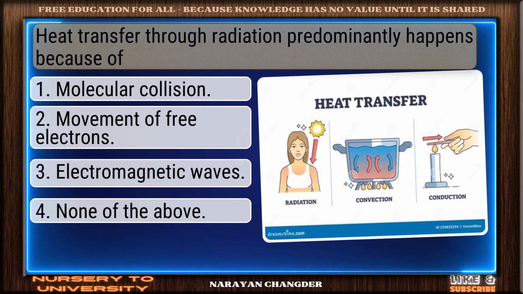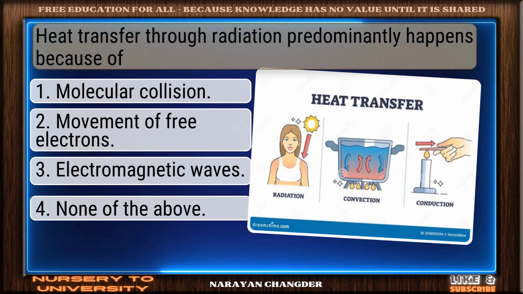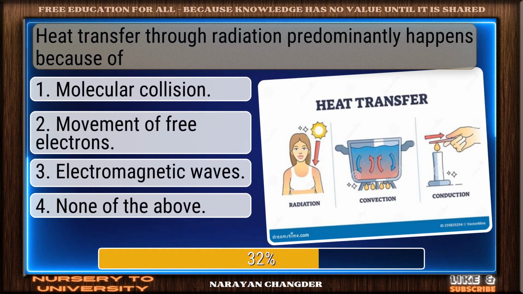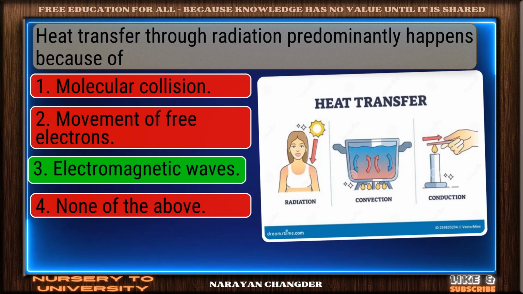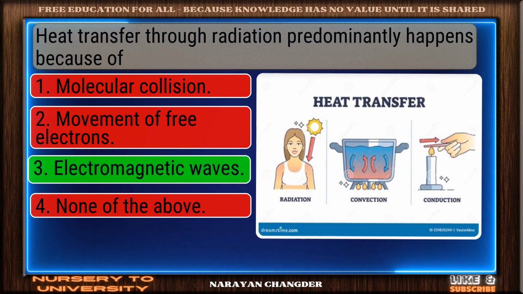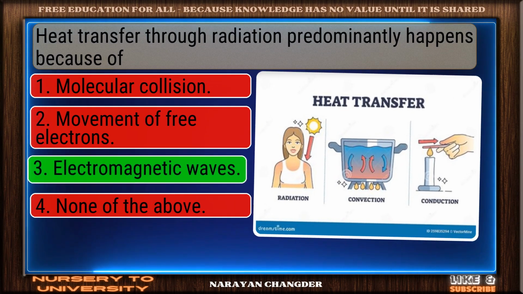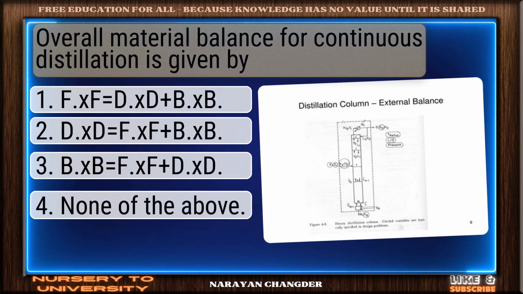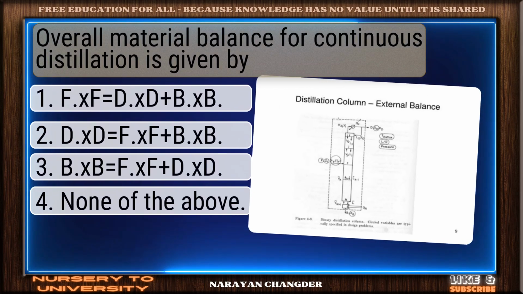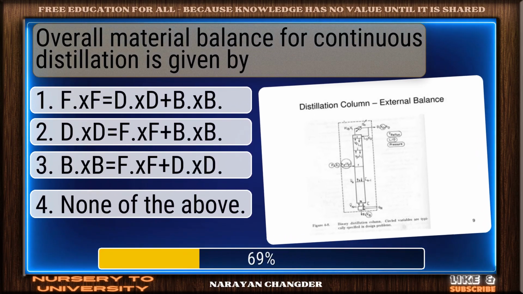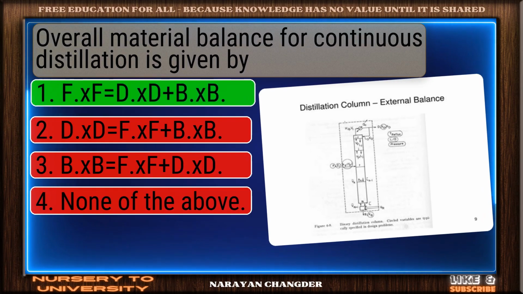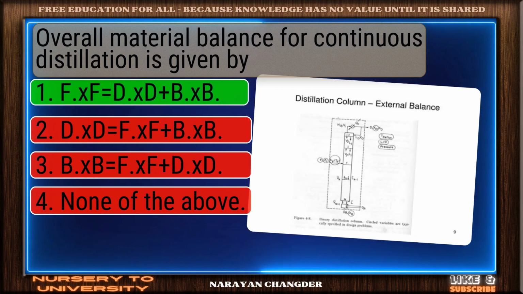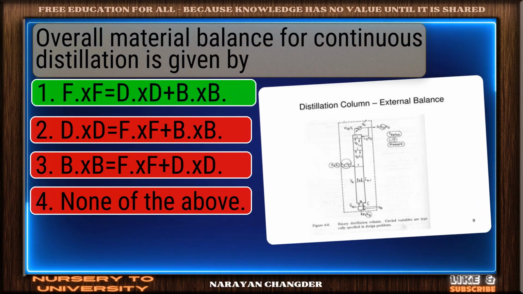Heat transfer through radiation predominantly happens because of. Great job! Electromagnetic waves is the accurate answer. Overall material balance for continuous distillation is given by. Solid response. xF equal to xD plus Bxb is a valid choice.